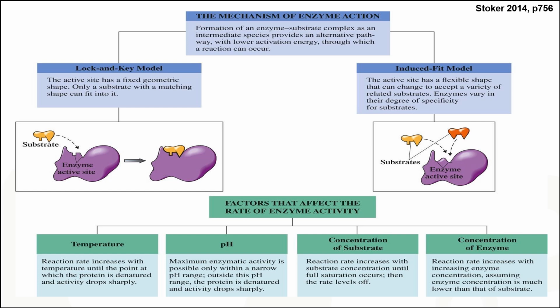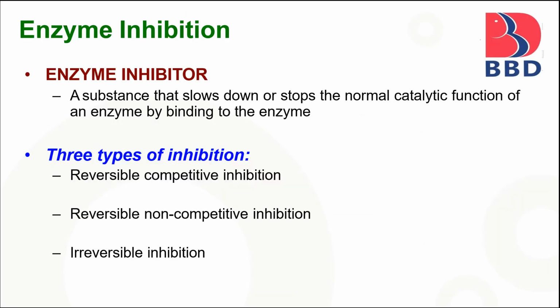In summary, we can see the mechanisms of enzyme action. First mechanism is the lock and key model, and second mechanism is the induced fit model. And here are the factors that affect the rate of enzymatic action. First one is temperature, and second one is pH. Next is the concentration of the substrate, and last is the concentration of the enzyme.